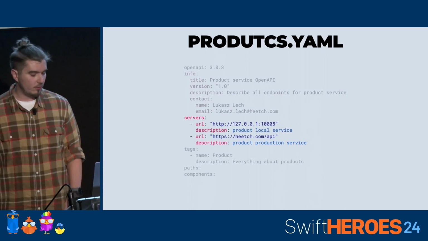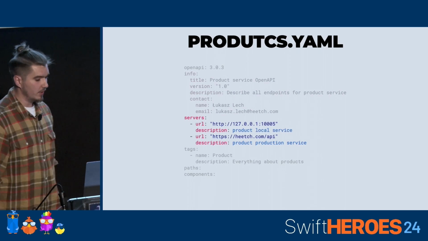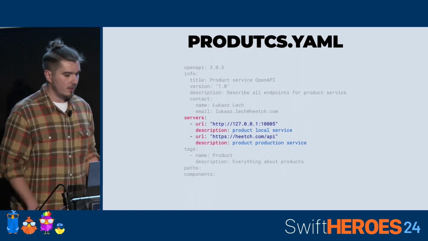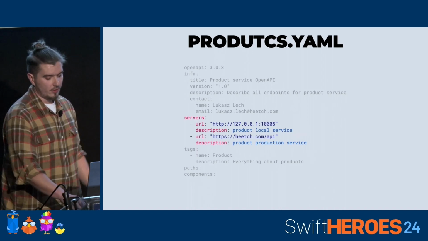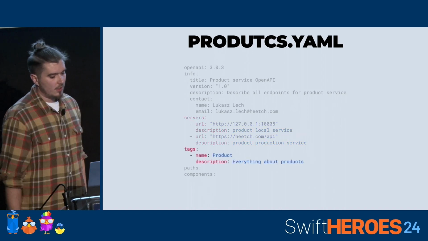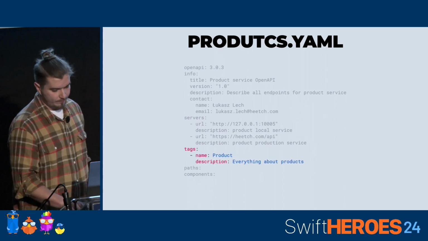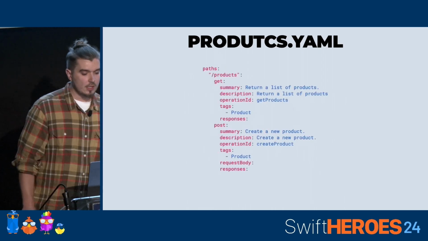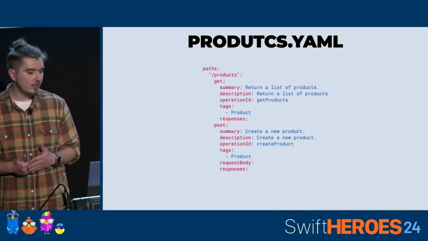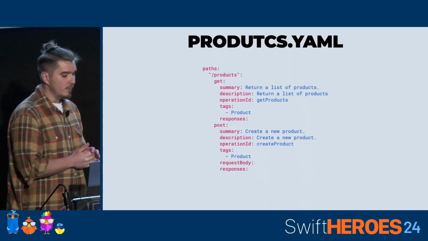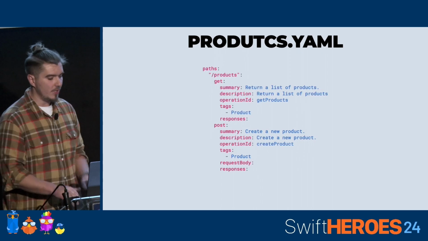Then we can define, or we should define, the list of our servers. Typically, we will define different URLs for different environments, and the other data that might be useful for the API users. Then we need to define the list of paths and HTTP methods that make up the entire API.